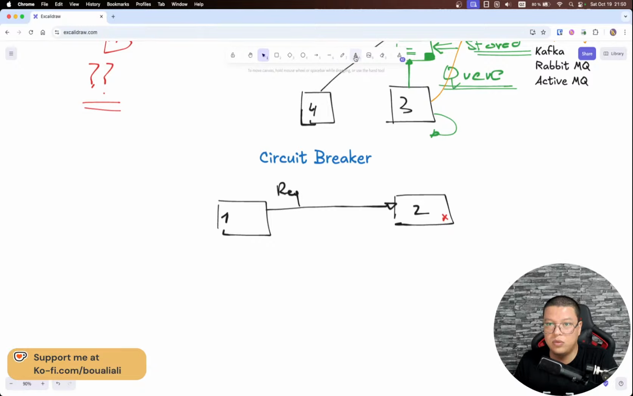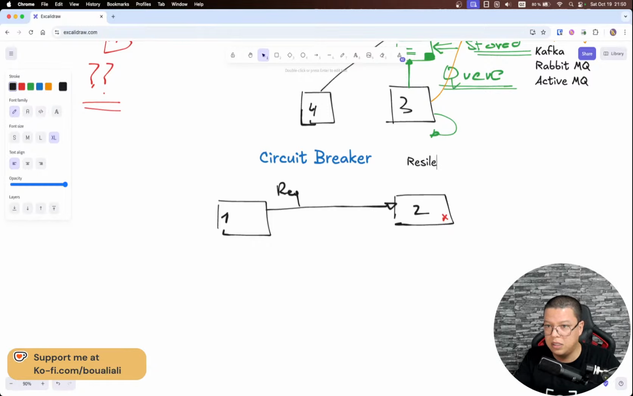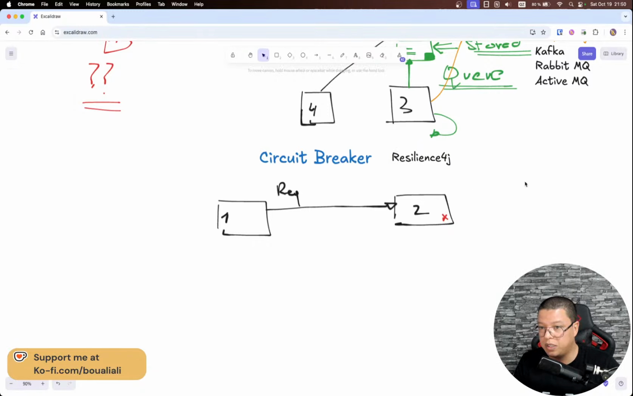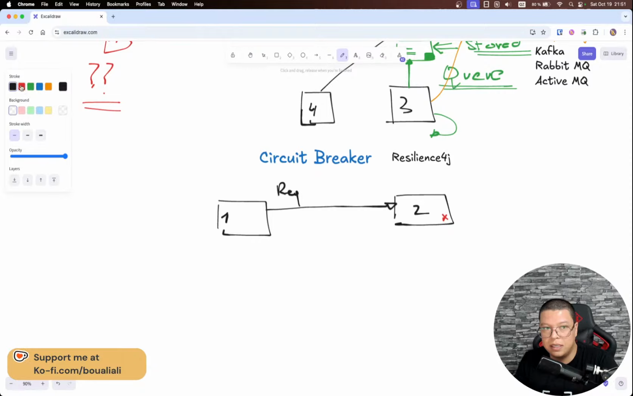For that, we can use a library called Resilience4J. Sorry, I'm not 100% sure about the name, but this is a library that we can use in order to put in place a circuit breaker. Now let's see what the circuit breaker is. In an easy way, if this request is failing, I need to have a kind of rollback or backup function.